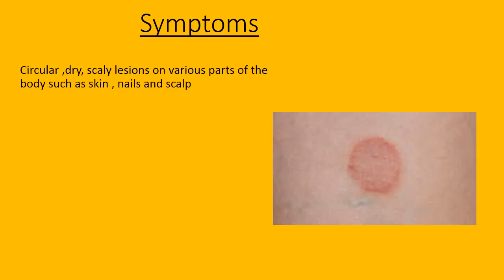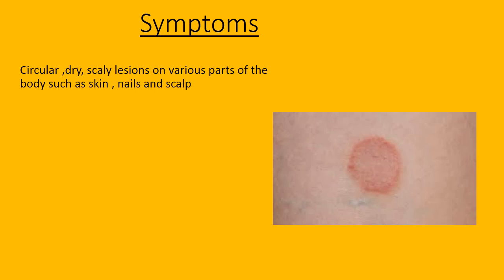Let us study the symptoms of ringworm disease. One very common symptom of this disease is the formation of lesions. Lesions are nothing but red patches. You might have seen in the infected patient, the ringworm infected patient, some red patches will appear on the surface of the skin. So formation of lesions is one of the symptoms. Usually the shape of the lesion is circular and it is red in color, and the nature of the lesion is very dry.